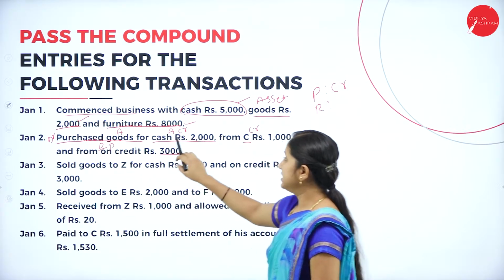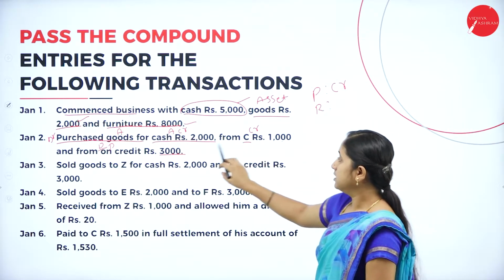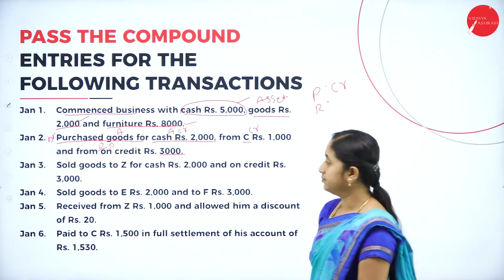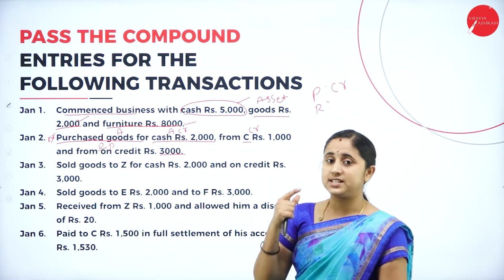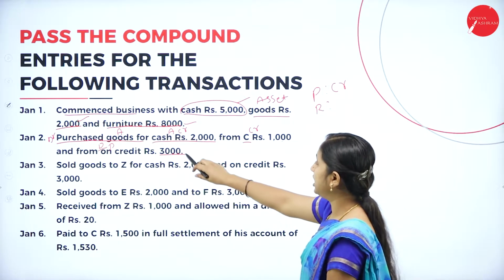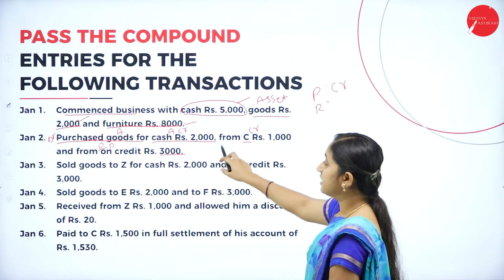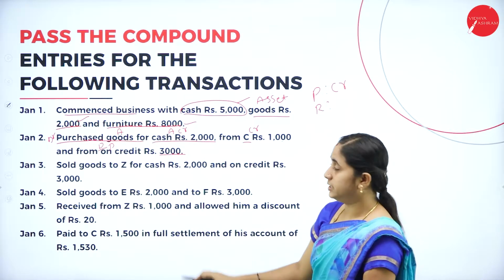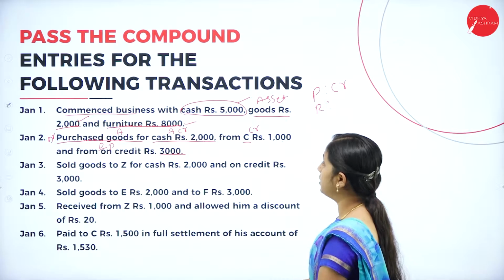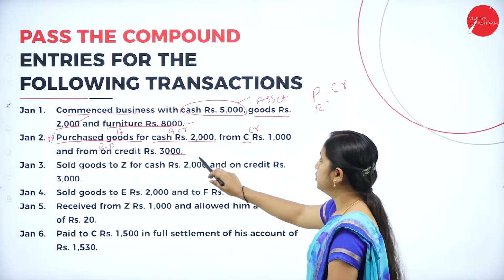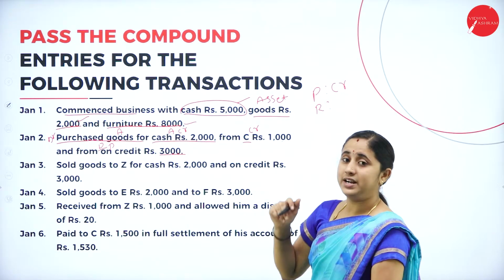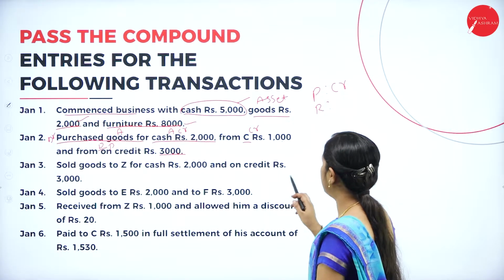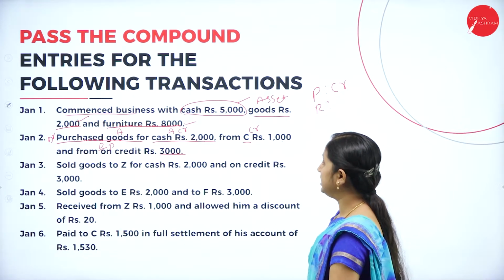Debit the purchase, credit the cash and C account. You made a cash purchase as well as a credit purchase. So, you need to debit the purchase and credit the cash as well as the person. So, purchase account debtor to cash account, to C account and to D account. That is 2,000, 1,000 and 3,000.